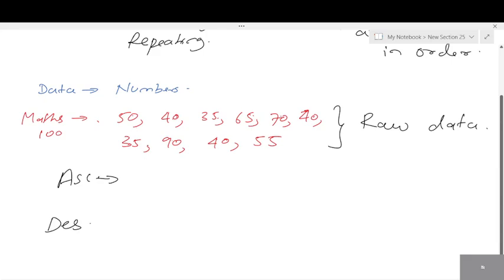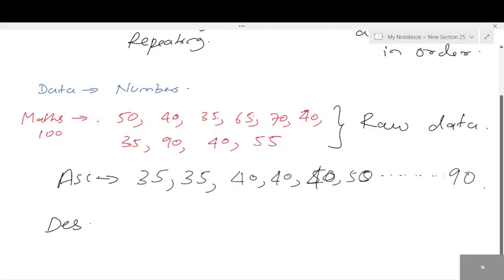Which is the least number, lowest number we have? 35. How many times 35 is present? Twice. In the same way, 40 is present twice. 50, 55, it goes. Okay, yeah, 3 times. 40, 50, and it goes on. What's the highest number? Highest is 90. And descending order.